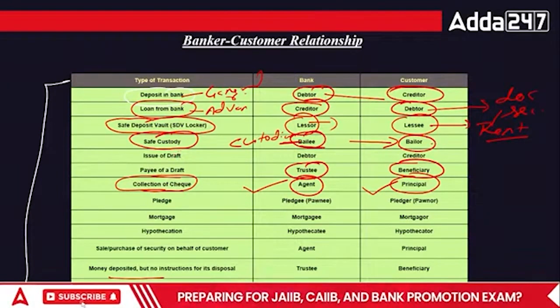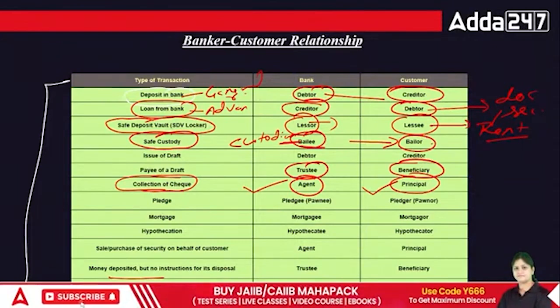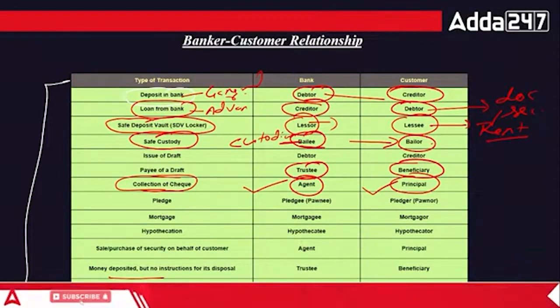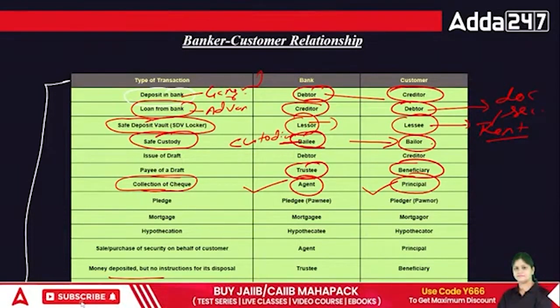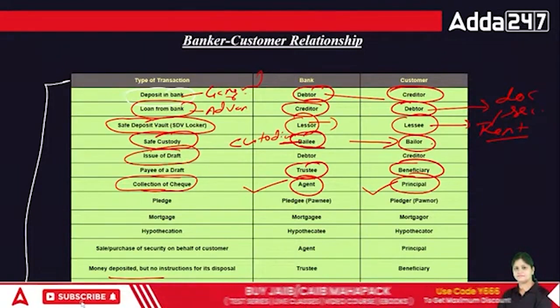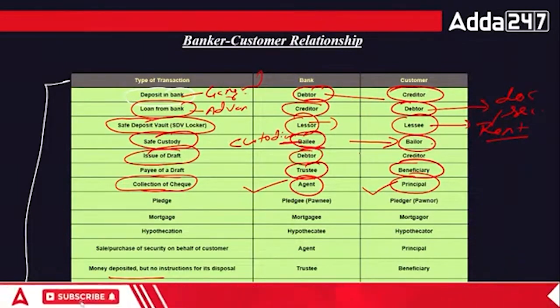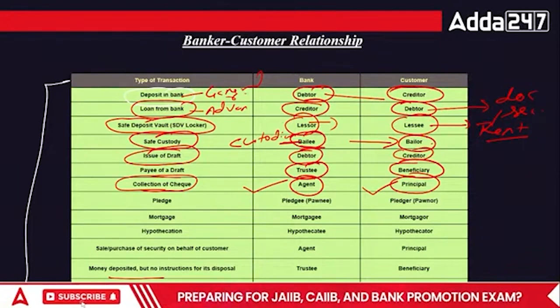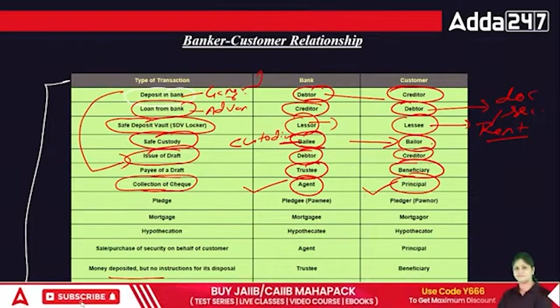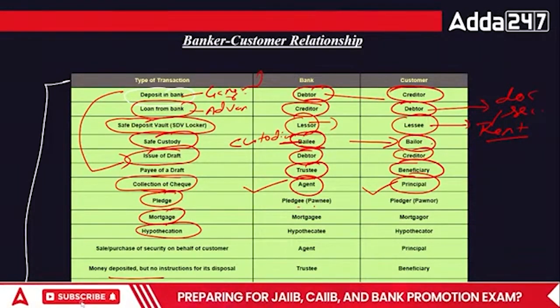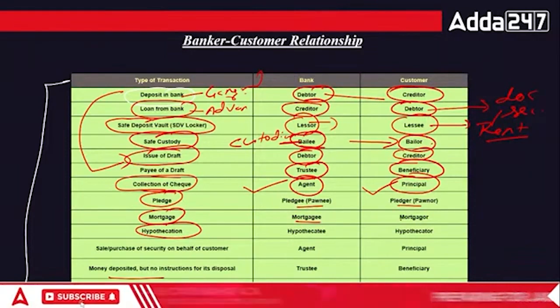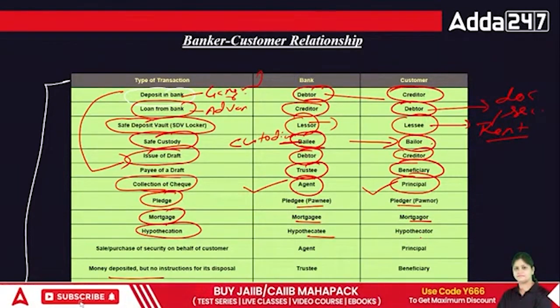Now in case of issue of a draft, there is another relationship. There are so many relationships actually. In issue of a draft it becomes debtor and creditor. Similarly in the case of deposits in the bank. In case of pledge, mortgage and hypothecation, the relationship is pledgee and pledger, mortgagee and mortgagor, hypothecatee and hypothecator.